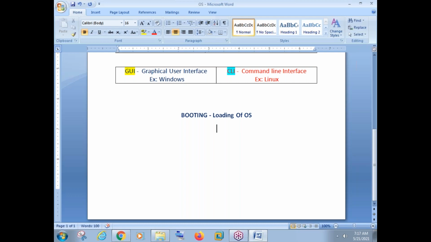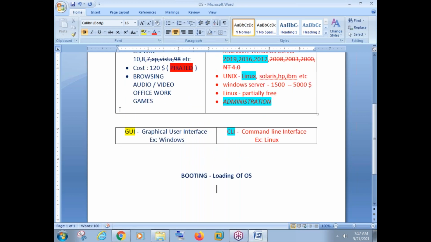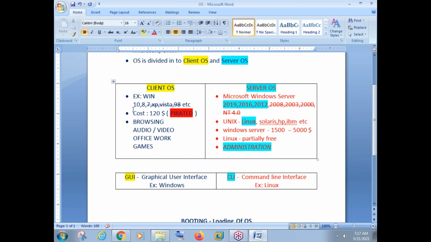Hard disk, sir. Exactly, it will be there in hard disk. Everyone knows this. Hard disk is a permanent storage device. So whatever we save, it will be there in hard disk. So this file I created yesterday, right? Today also we are able to access this file because this was saved in hard disk.